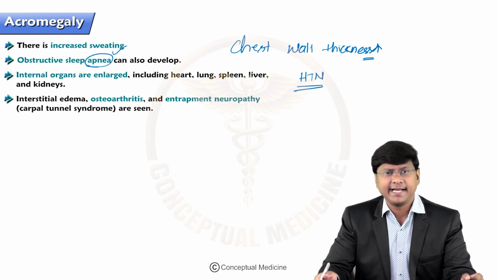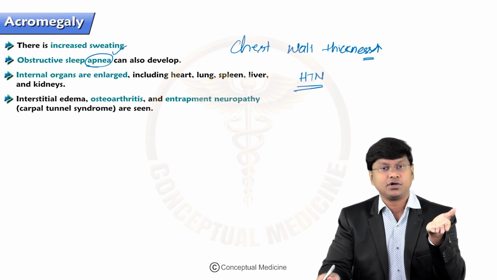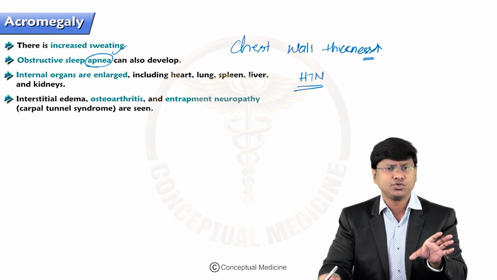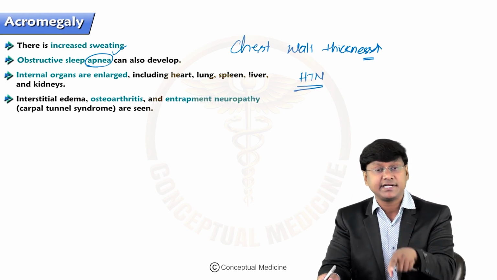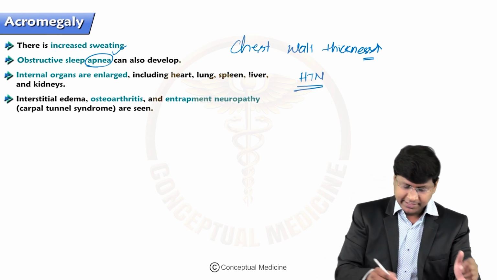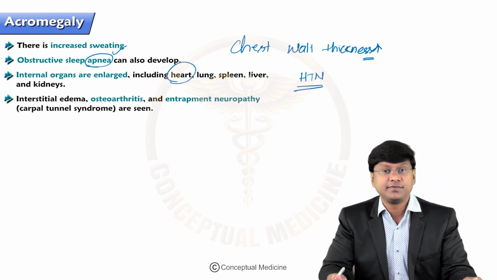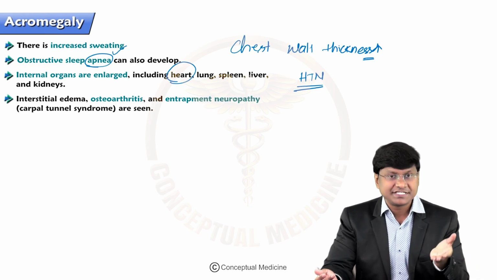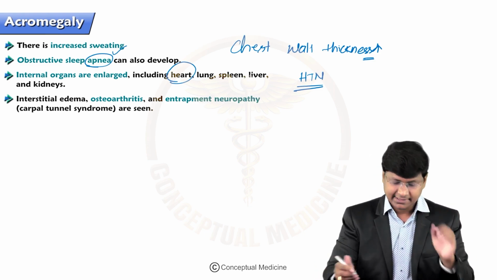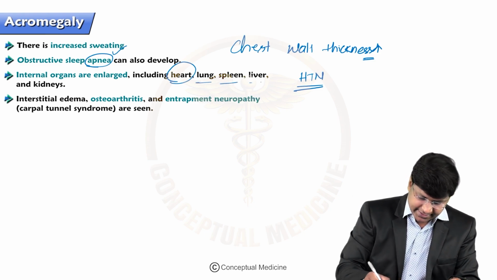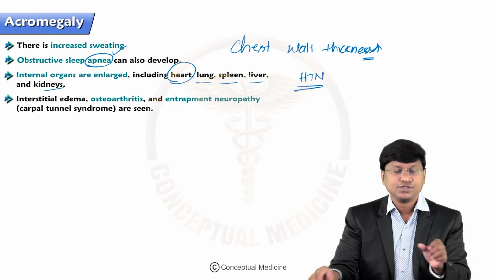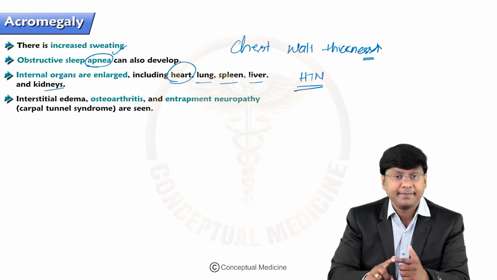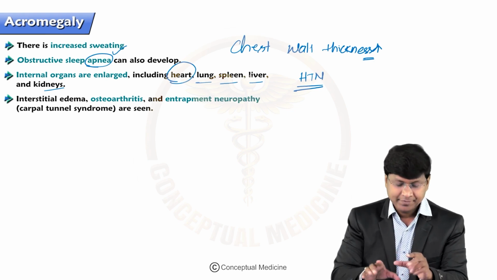And remember, in acromegaly, there is also release of excess growth hormone that will act on the internal visceral organs. It will act on the heart, where the individual will land up in cardiomegaly. The other internal organs which get increased in size are lung, spleen, liver, and the kidney. So there will be splenomegaly, hepatomegaly, and renomegaly.